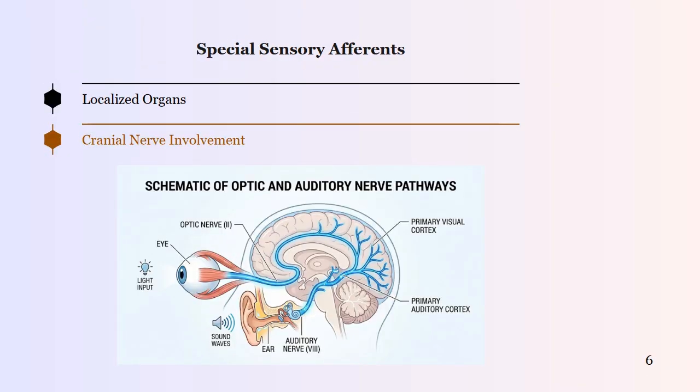6. Special sensory afferents. Localized organs. These fibers are dedicated to the 5 special senses located primarily in the head. Cranial nerve involvement. Sensory data for sight, hearing, and taste are carried by specific cranial nerves rather than spinal nerves.